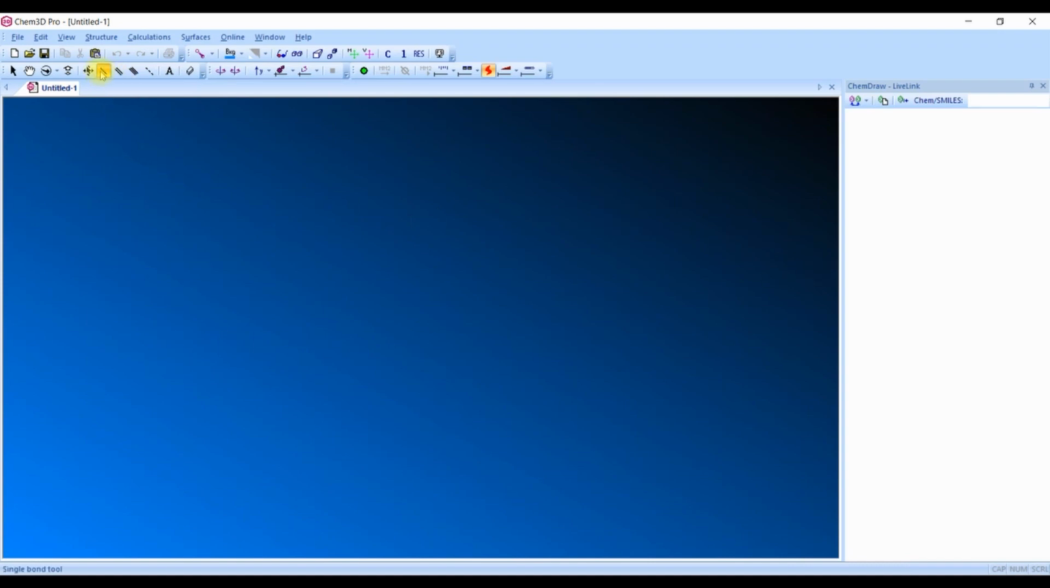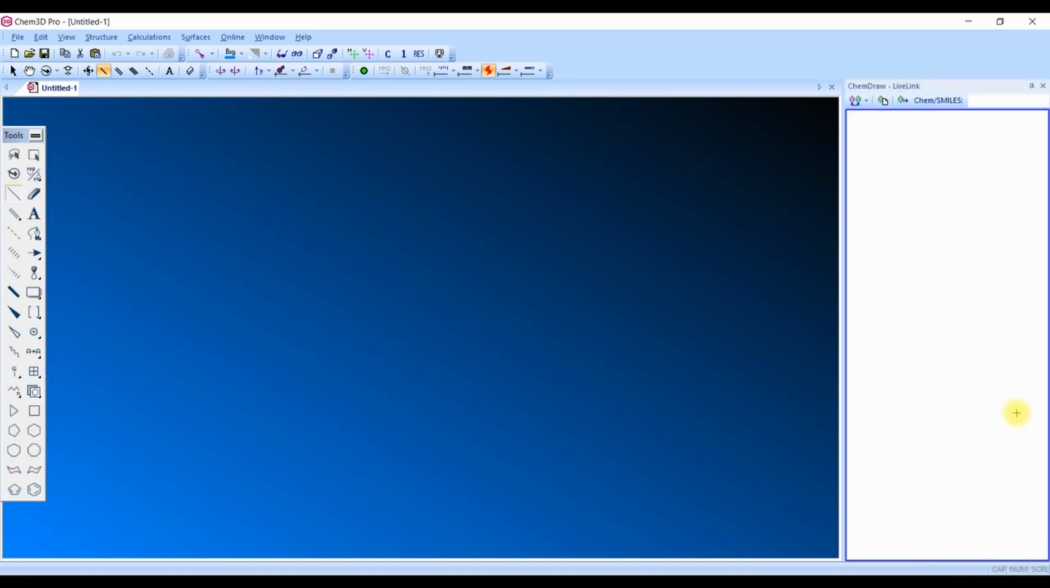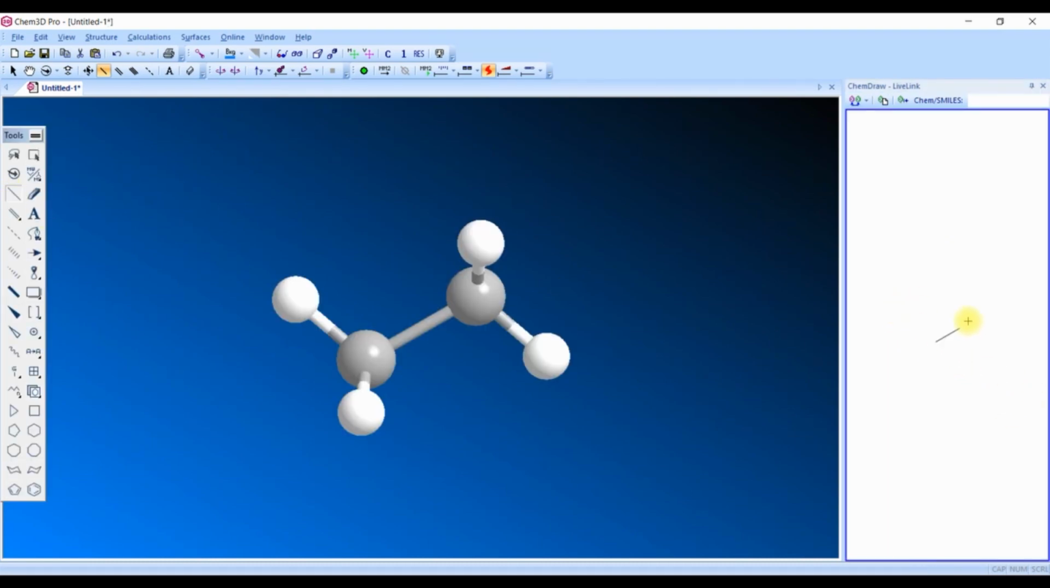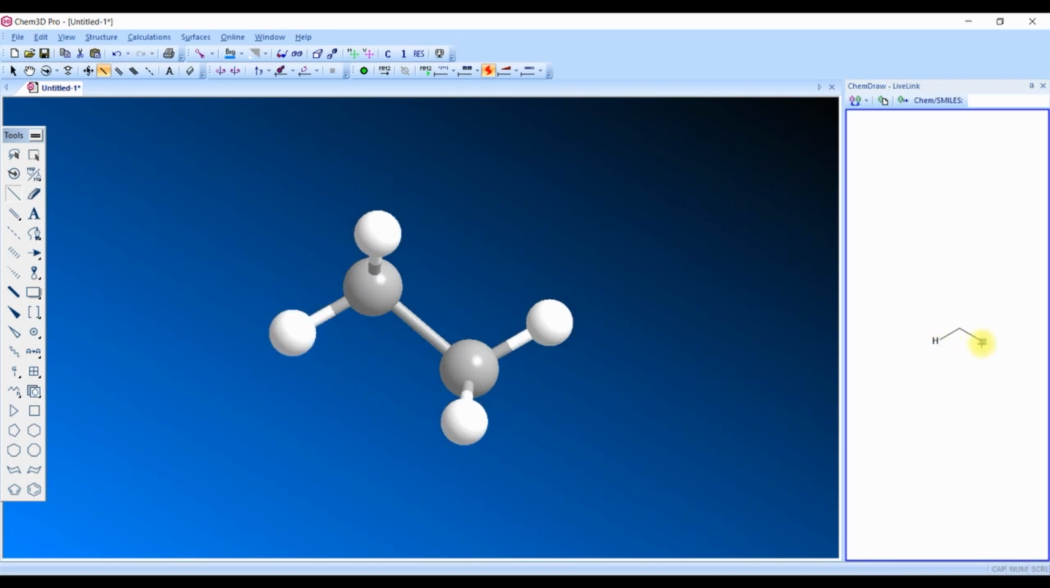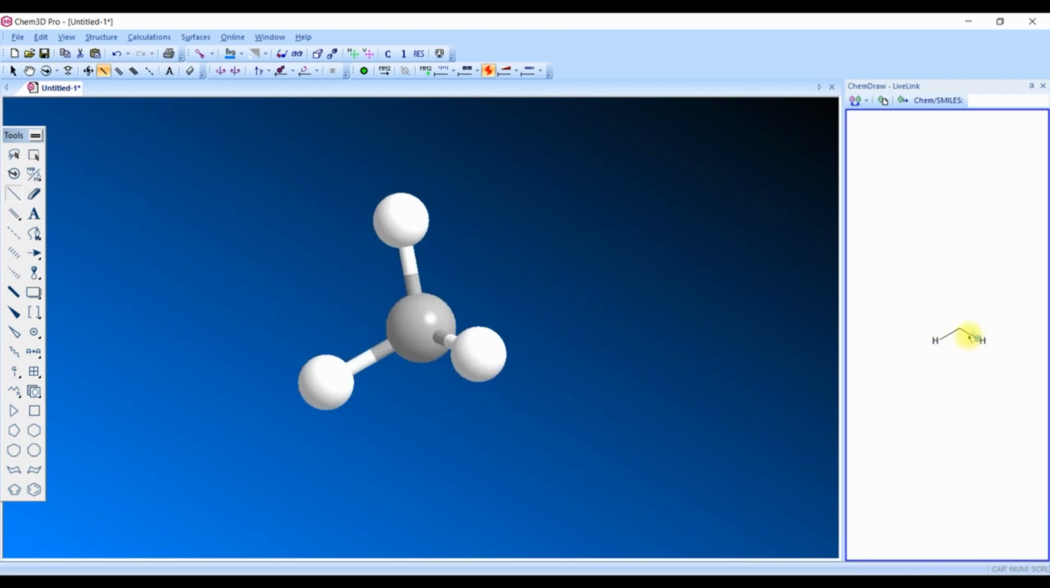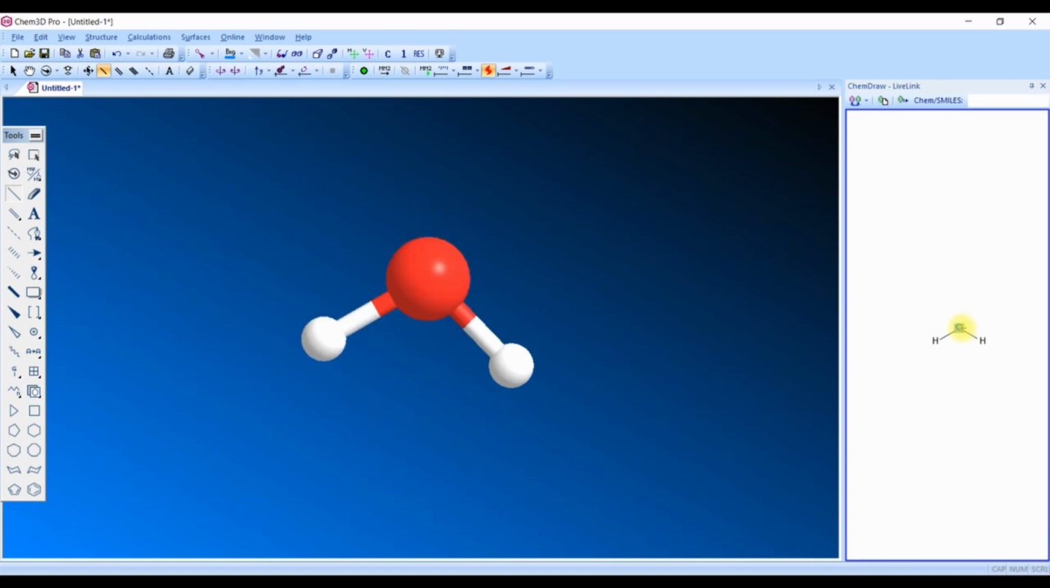Okay, draw the structure of water. Take two bonds. Let us arrange two hydrogens to these two bonds, with oxygen in the middle. So this is the structure of water, H2O, right?